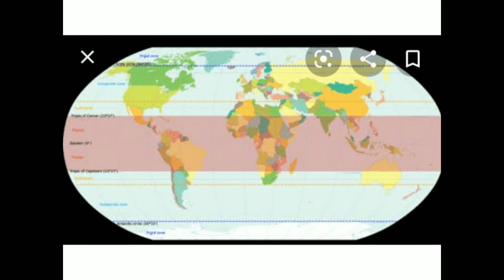India comes under both: it is in the tropical area and also in the subtropical area. So we shall be talking about the different types of vegetation found here.